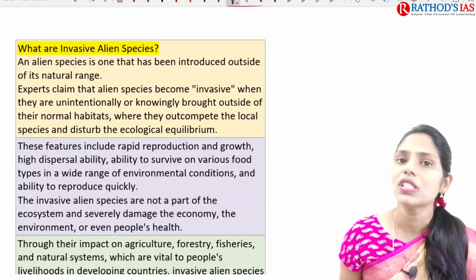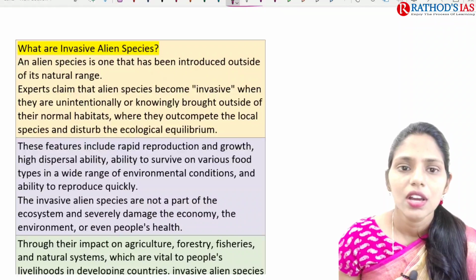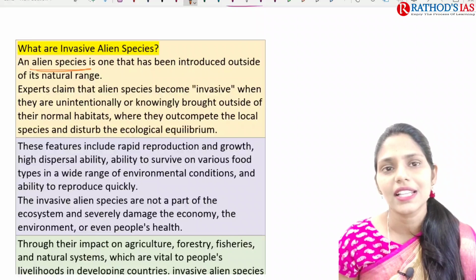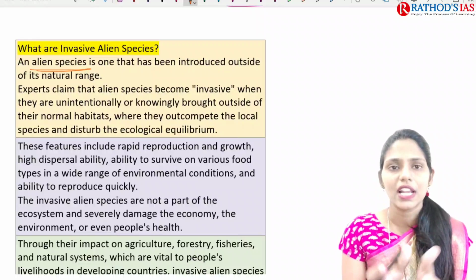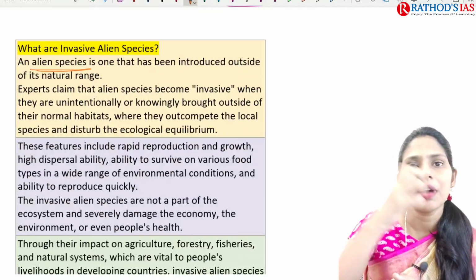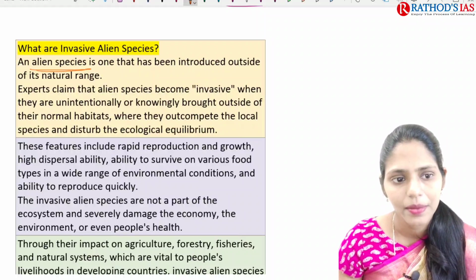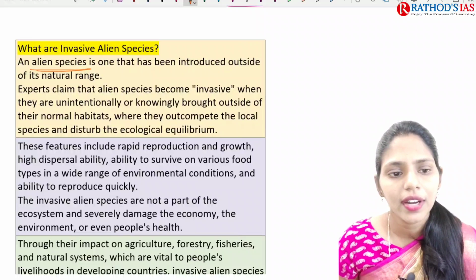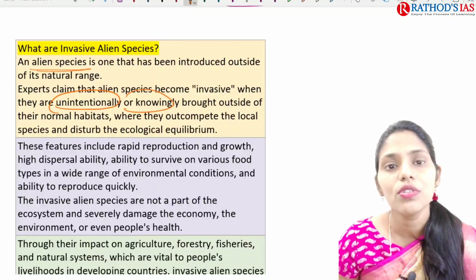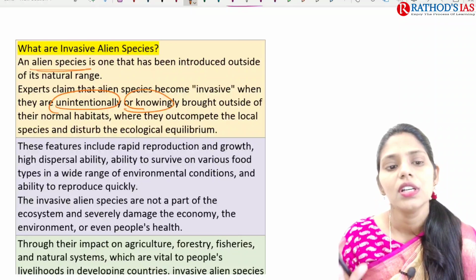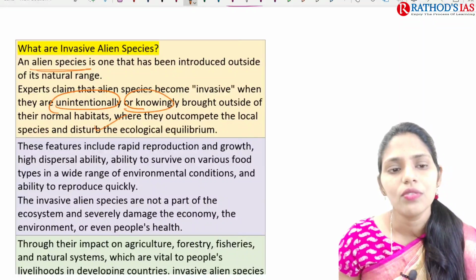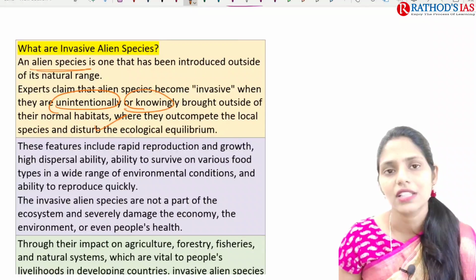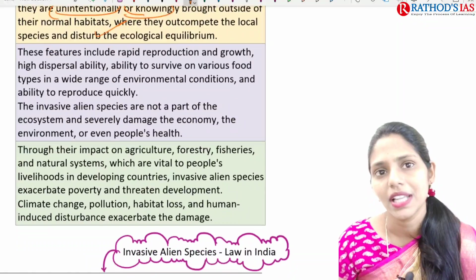Now let us see some basic facts regarding this. What is an invasive alien species? An alien species is one that is not present naturally, but that we bring from outside of our natural habitat. Experts say that this species becomes invasive when, unintentionally or knowingly, we bring it outside of its normal habitat, and it causes disturbance for the local species as well as the environmental equilibrium in that area.